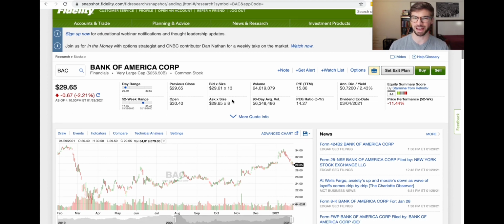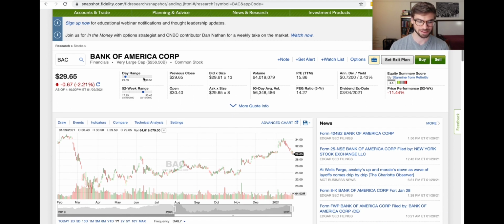And then the other resource that I wanted to show you is Fidelity.com. Really any platform that you choose to open an account with will have professional level tools for you to access. Fidelity is a great example of this. They have this visual of the day range and the 52-week range right here, which is nice because it tells you the lowest price that the investment has been in the past year and also the highest price, and then shows you where the price is currently at in relation to those two prices.